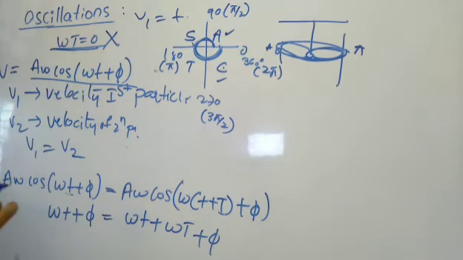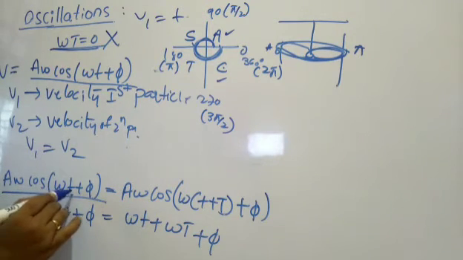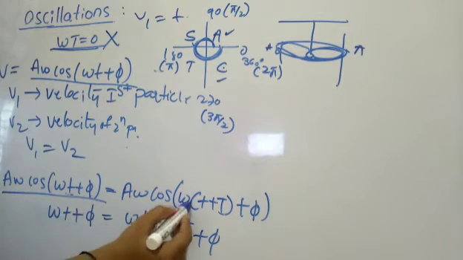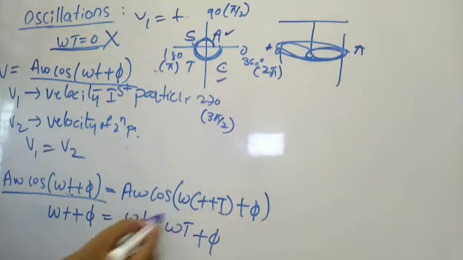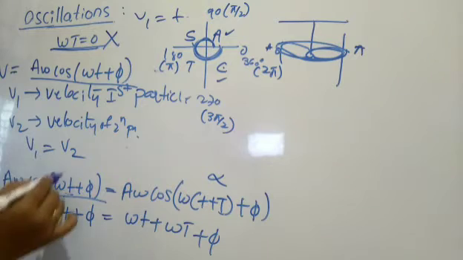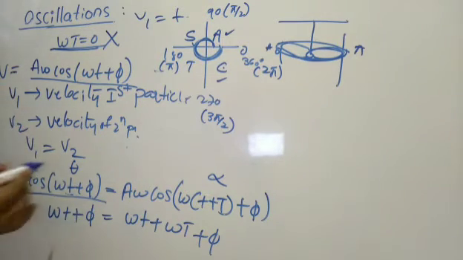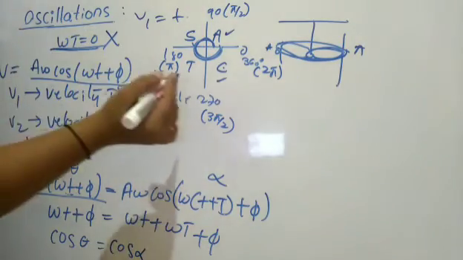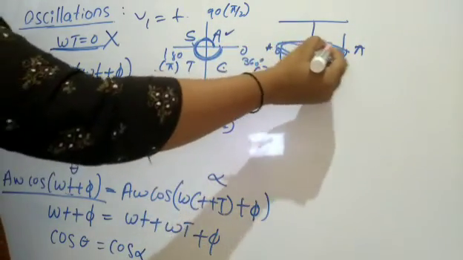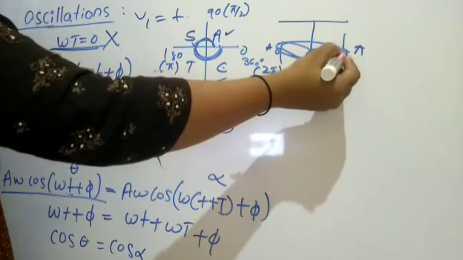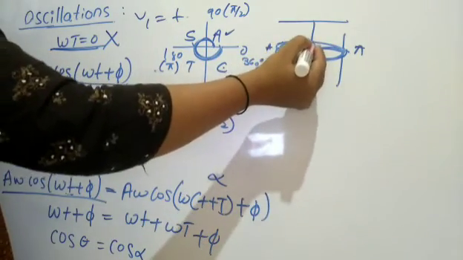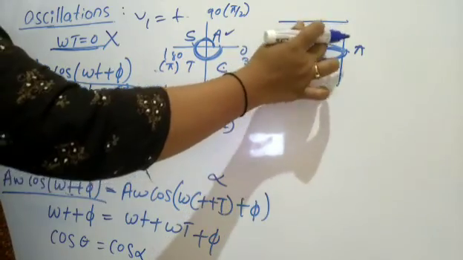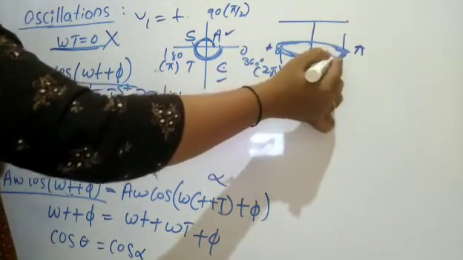So look here: cos of omega t plus phi and cos of omega t plus phi. This I will call alpha, this I will call theta. That means cos theta should be equal to cos alpha. Are you clear? Getting the point? How much time it will take to cover this portion should be equal to the time period. I mean the journey, displacement and velocity should be the same while it is moving from here to here.